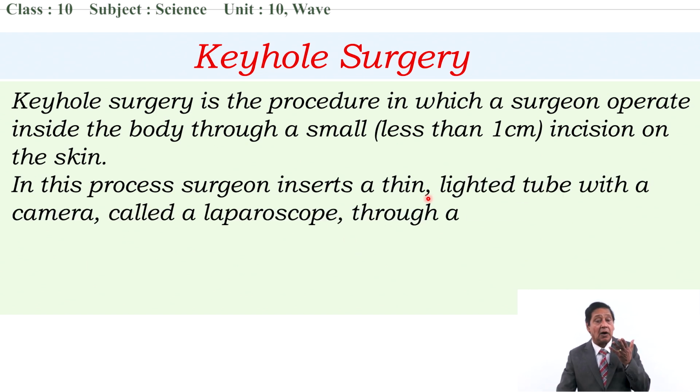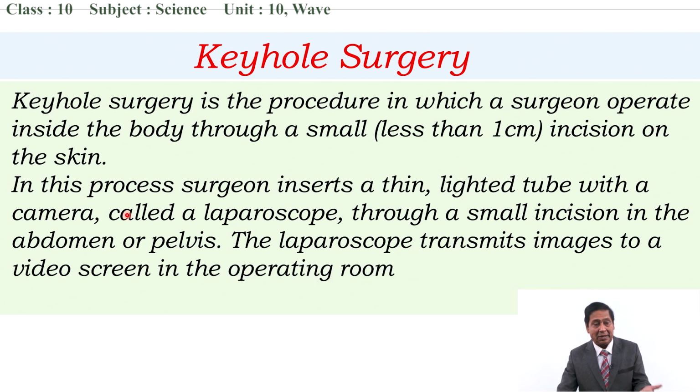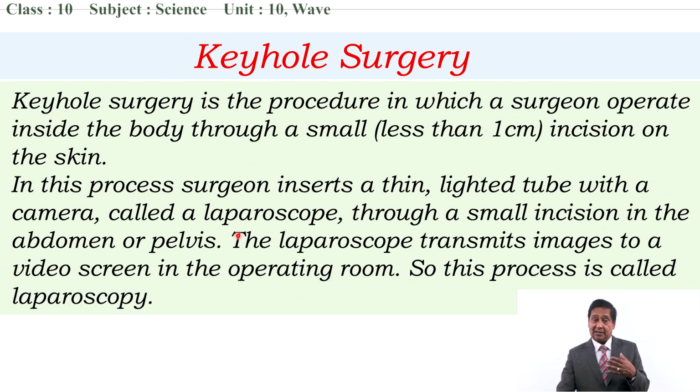The surgeon inserts a thin lighted tube with a camera, called a laparoscope, through a small incision in the abdomen or pelvis. The laparoscope transmits images to a video screen in the operation room.